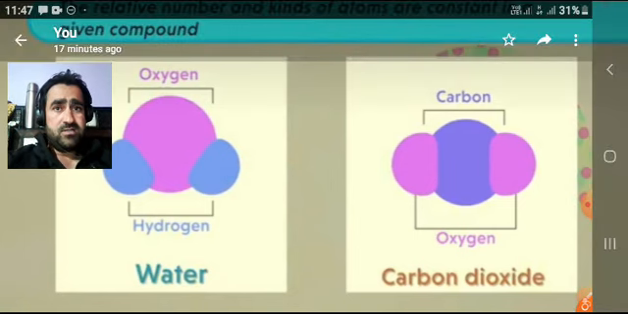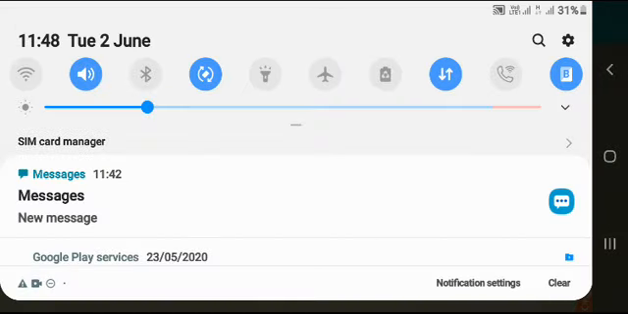So this is all about the 6 postulates of Dalton's atomic theory. I hope that you have understood all the 6 postulates.